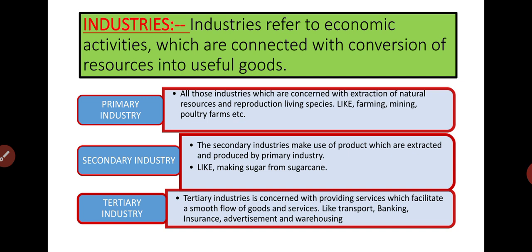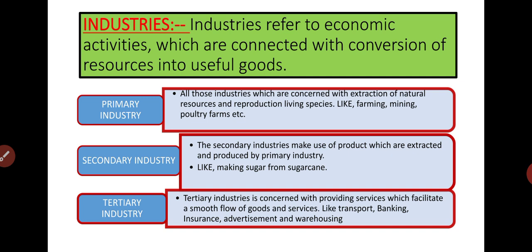Secondary industries. Now secondary industries depend basically on the primary industries, and whatever resources we get from the primary industries, we make those primary resources into more and more usable form in the secondary industry. Like we get sugarcane from the farms, from agriculture, and in the secondary industry we make sugar with the help of sugarcane and other materials also. So secondary industries make use of products which are extracted and produced by primary industries.